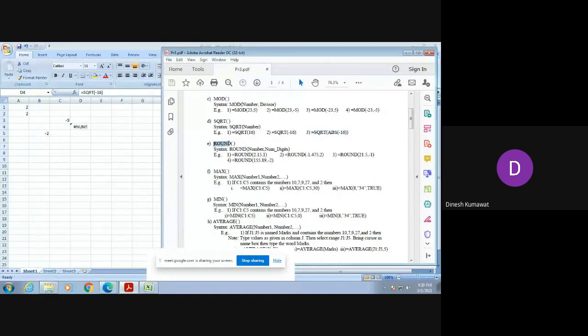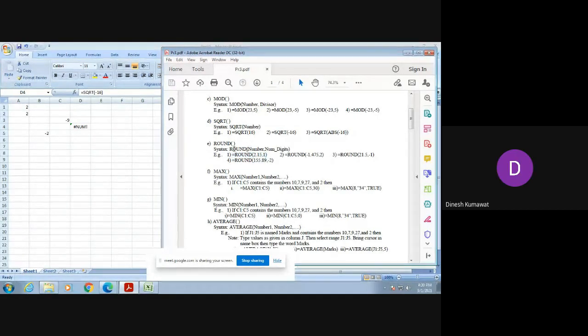Okay. Now let's move towards the next function. Our next function is the ROUND function. I hope you all know what I mean by rounding of a number. Is it? Yes, sir. Yes, ma'am. So can you guess what is the output of this first one? 2.